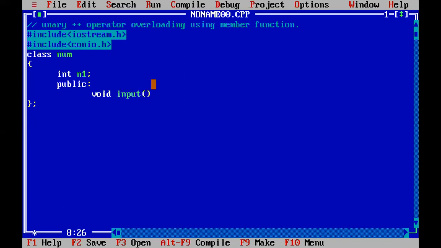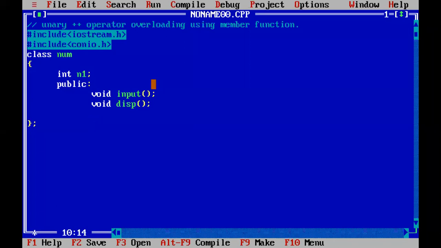This input function will accept the value from the user. Fine. So I'm defining this member function outside of the class. I'm taking input as a member function which accepts the value of n1 from the user. Now I'm going to define one member function display, which is used to display the value of n1.